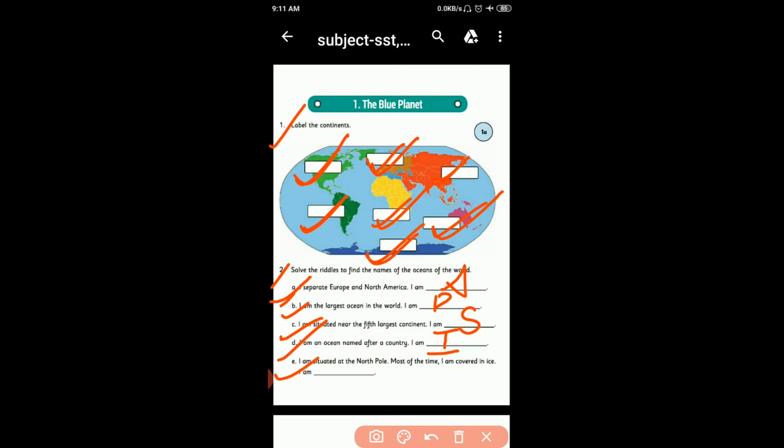Now E. I am situated at the North Pole most of the time. I am covered in ice. I am Arctic Ocean. Write it here.